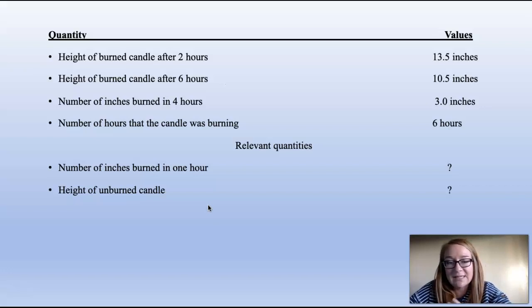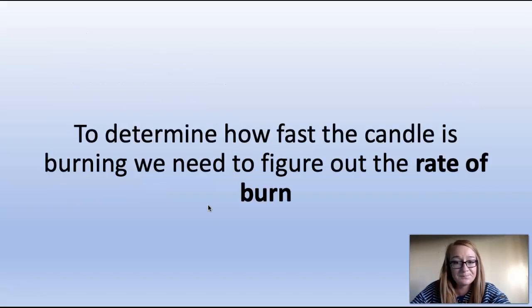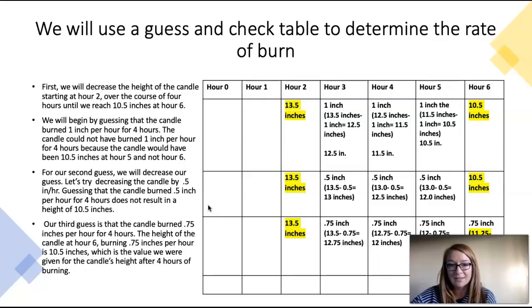We're going to use the height of the burned candle at 2 hours and at 6 hours to help us find the number of inches burned in 1 hour, which will help us find the height of the unburned candle, and which will help us solve the problem. To determine how fast the candle is burning, we need to figure out the rate of burn. We're going to use a guess and check table to determine the rate of burn.